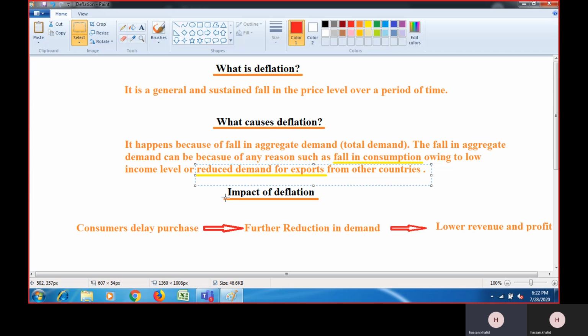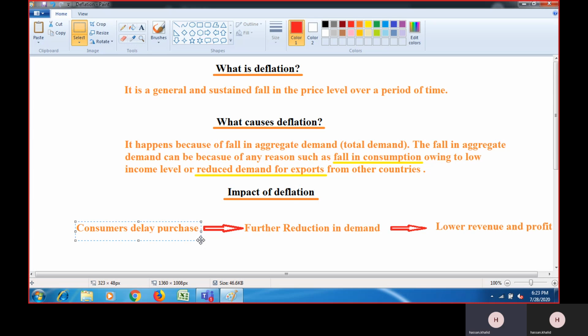Now, the impact of deflation we have already covered in the previous lesson. Here I'll talk about only one impact, that is, deflation is not good. Generally, it looks good because prices are falling, but actually, it's not good for the economy or businesses. Why? Because consumers delay purchases. Why do consumers delay their purchases? Because they know that prices are falling and will keep on falling in the future. So they wait for the prices to come down further. So for that, they do not buy anything.